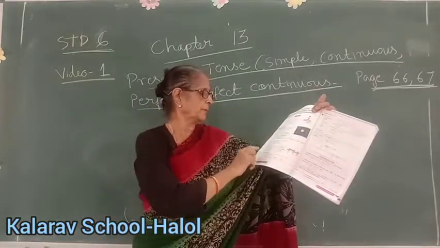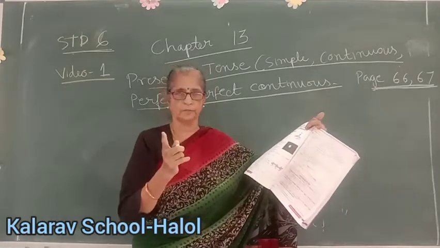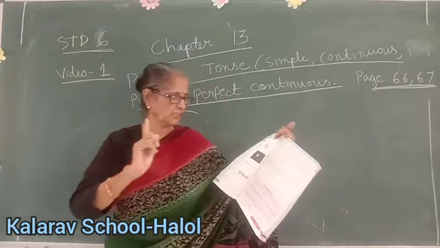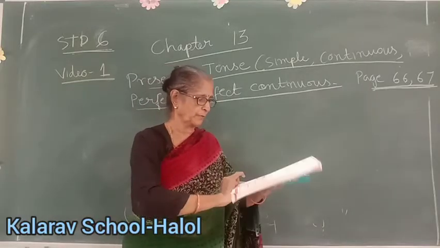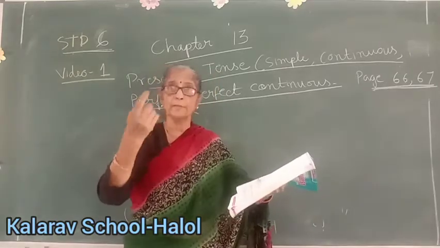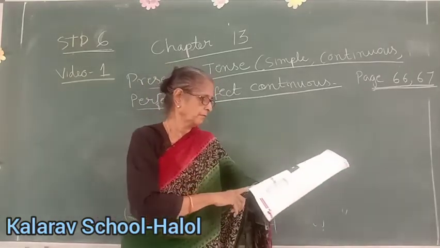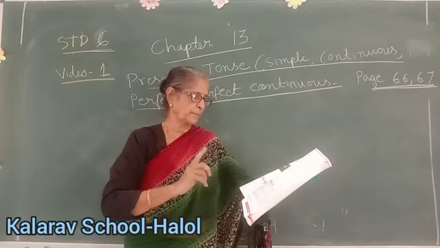Now form of simple present tense. When the subject of the sentence is singular, singular I have told you, he, she, it, and with other singular subjects we add S, ES or IES to the verb. This we have done previously also. We write root form of the verb plus S or ES.